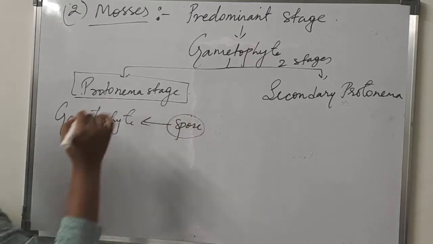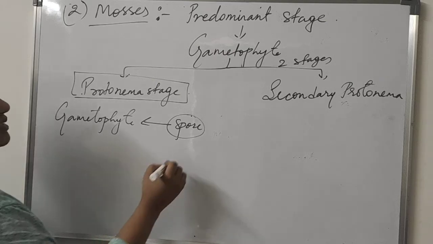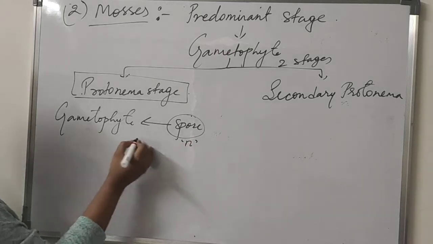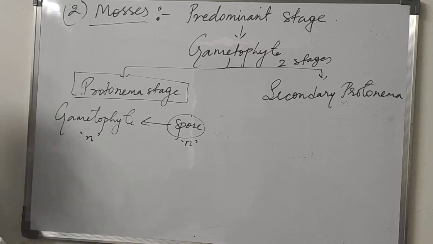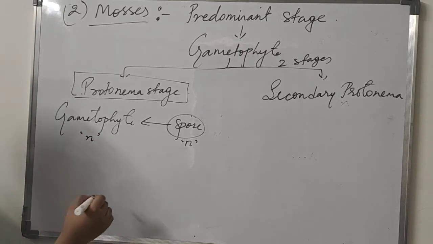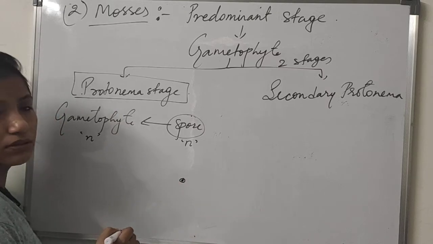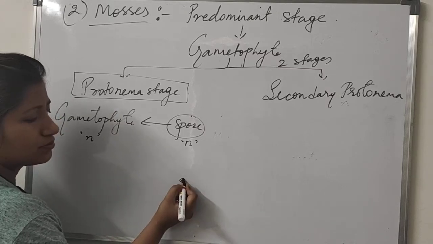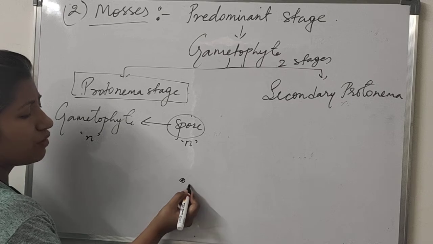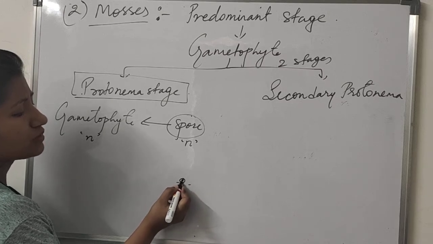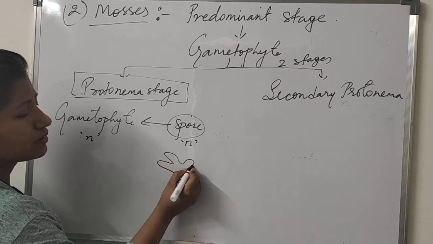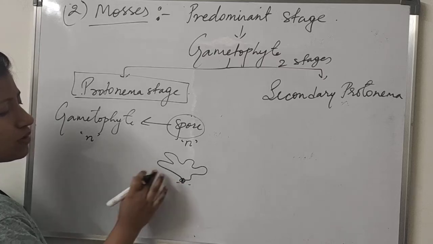That stage is the protonema stage. So spores are haploid, so the gametophyte which is developed will also develop into a haploid body. Spores are small, minute structures. So when they fall on the soil, from these spores a big body develops, which we call the gametophyte.